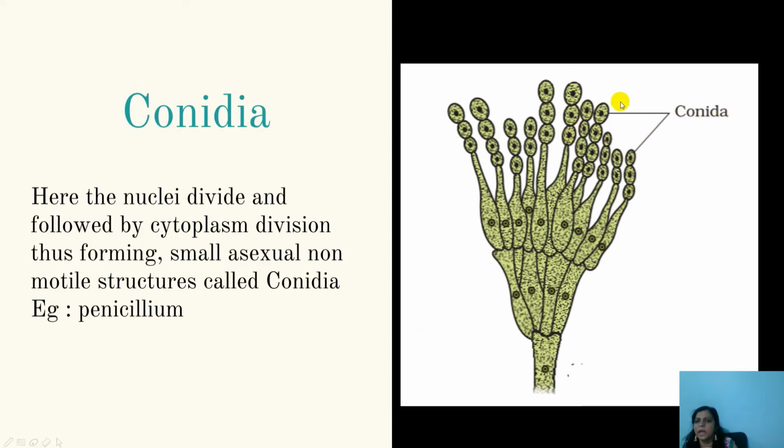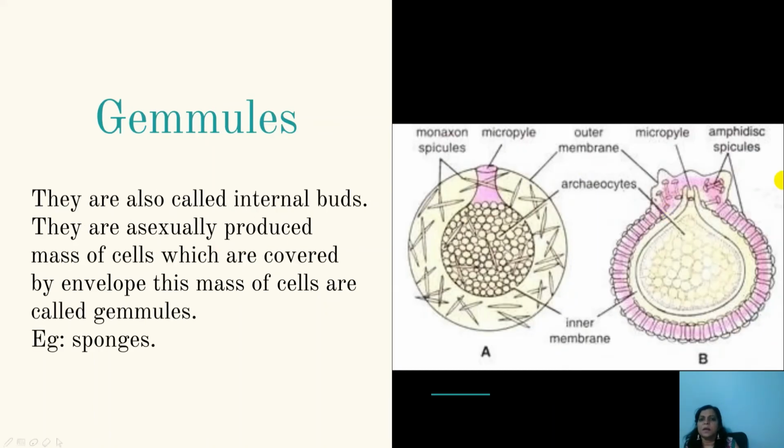These conidia are carried away by the wind. When they fall on the proper substratum, they will grow into new hyphae. Thus, these conidia help in the fast asexual multiplication of fungi like Penicillium. So conidia act as asexual reproductive structures. Then the last asexual bodies are called gemmules.